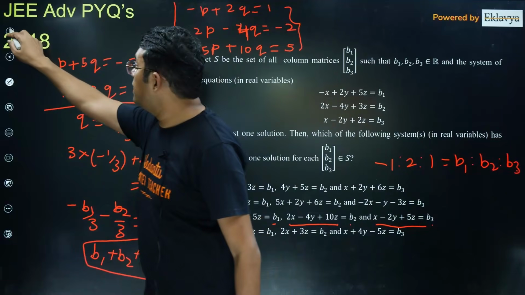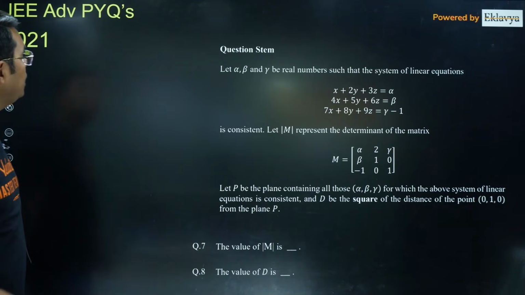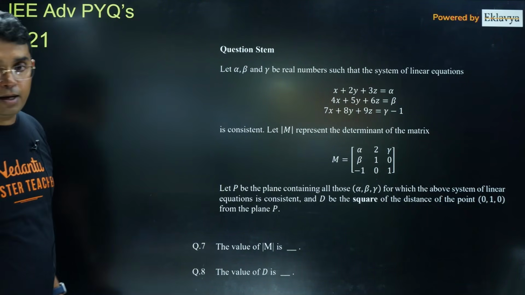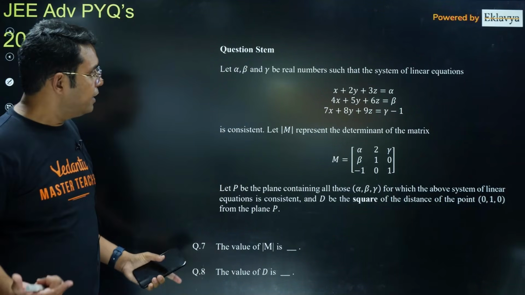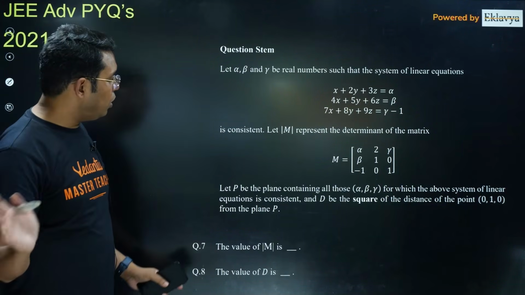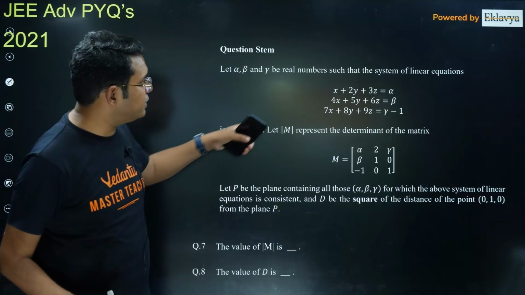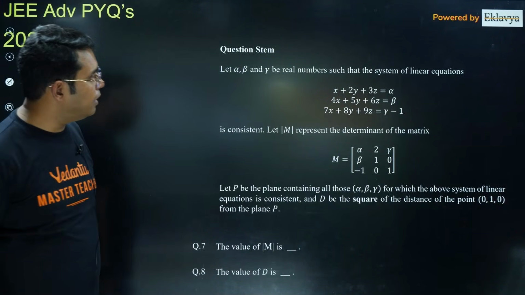Okay, now coming to the next question that was asked in 2021. Alpha, beta, gamma are real numbers such that the system of linear equations is consistent. Consistent means unique solution or infinitely many solutions. So let us first try to find the relation between alpha, beta, gamma.